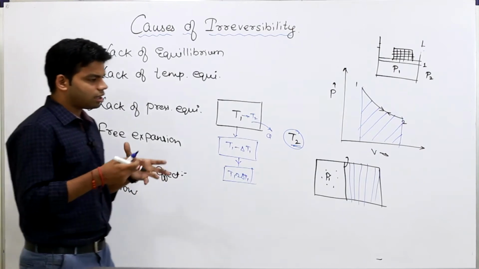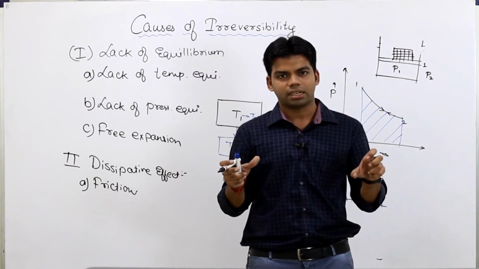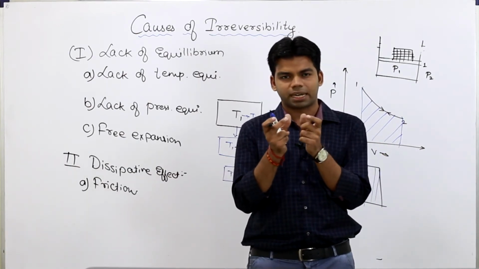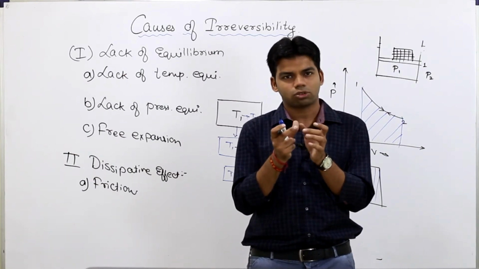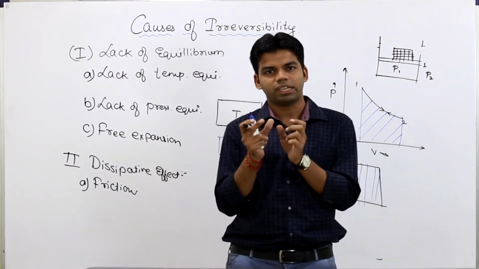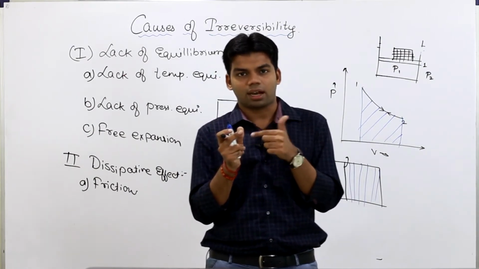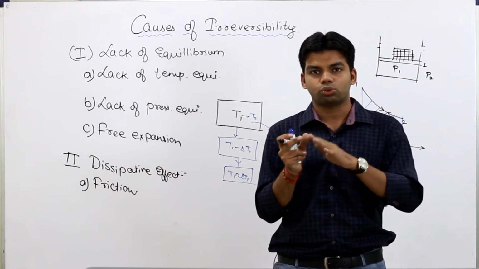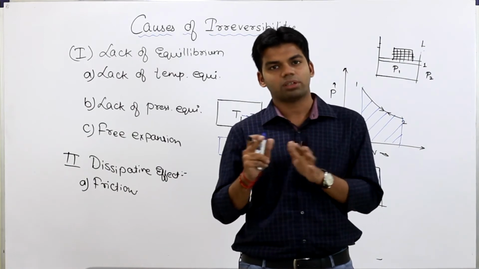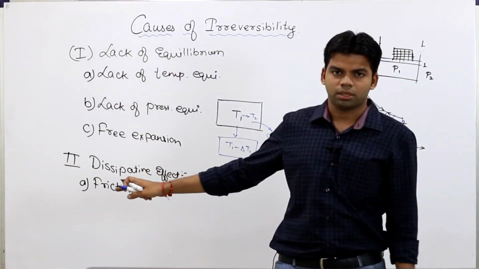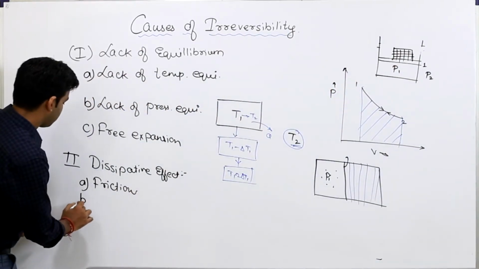Okay, similarly if you have seen the cycle brake shoe, cycle हम चलाते हैं, we are pushing the brake lever, जैसे ही हम दबाते हैं that brake shoe जो रहता है wheel में, that presses against the rim. And because of the friction, the rim will stop. That means the kinetic energy of the rim is converted to heat energy which is in the brake shoe. Now if I ask you to convert this heat energy of the brake shoe to the kinetic energy of the rim, उसको वापस से घुमाओ उस heat energy को use करके, it will not be possible. That means जो energy थी वो dissipate हो गई है because of friction. Okay, so wherever there is dissipation of energy, there is an irreversibility. Okay, first thing. Second, paddle wheel work.